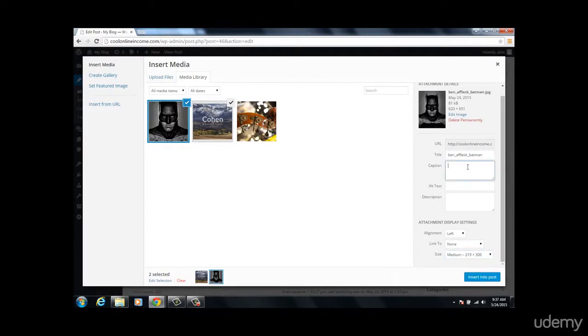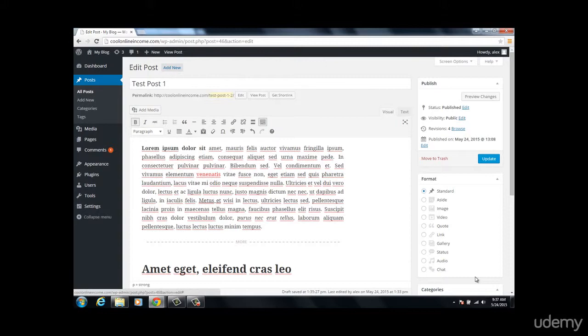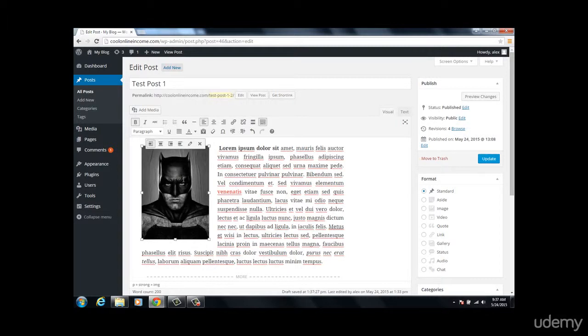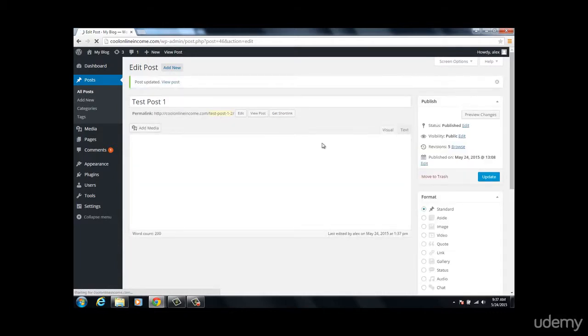You can also make changes here, so you can add a caption if you want to. You can add the title or the alternate text as well if you want to, but I'm just gonna click on insert into post. Oh, sorry, I'll just remove this. So even if you click on the image right here, you can also make some more changes right here. You can choose to align it to the right, to the left, or whatever you want to do. So I'm just going to click on update, and let's see how that's going to look like.